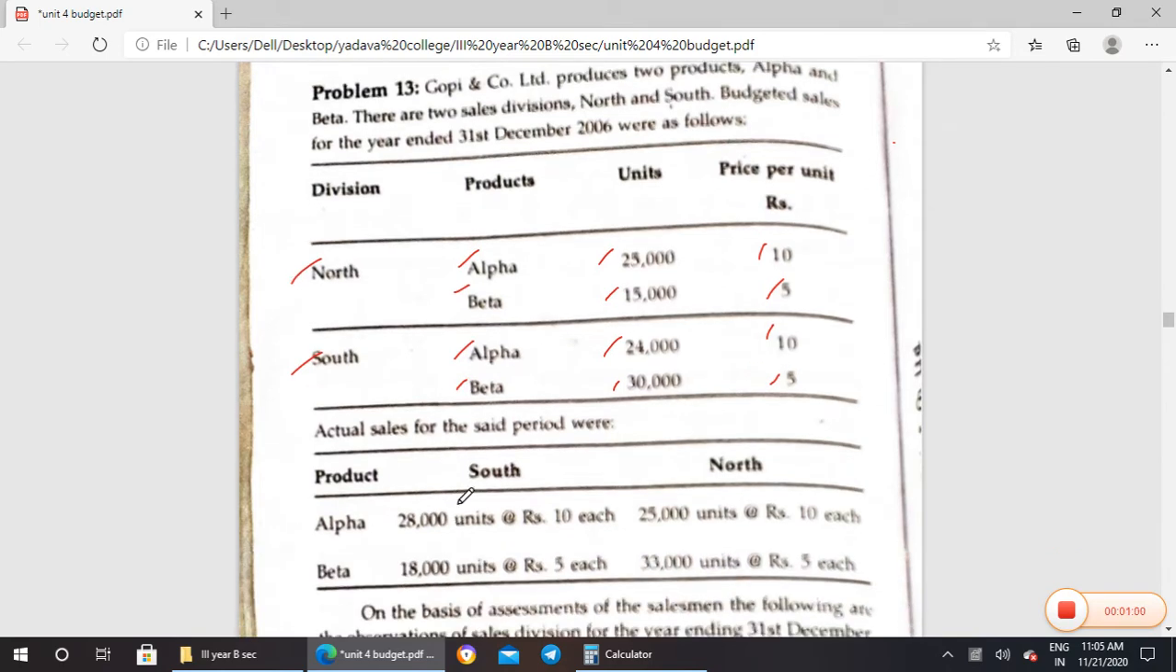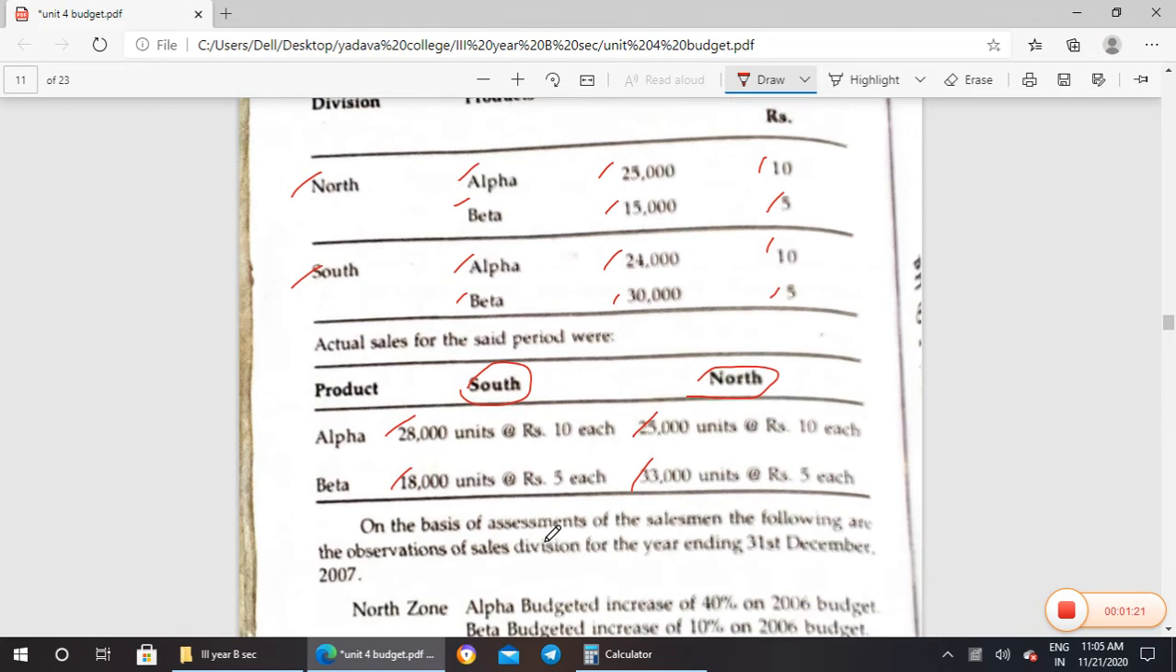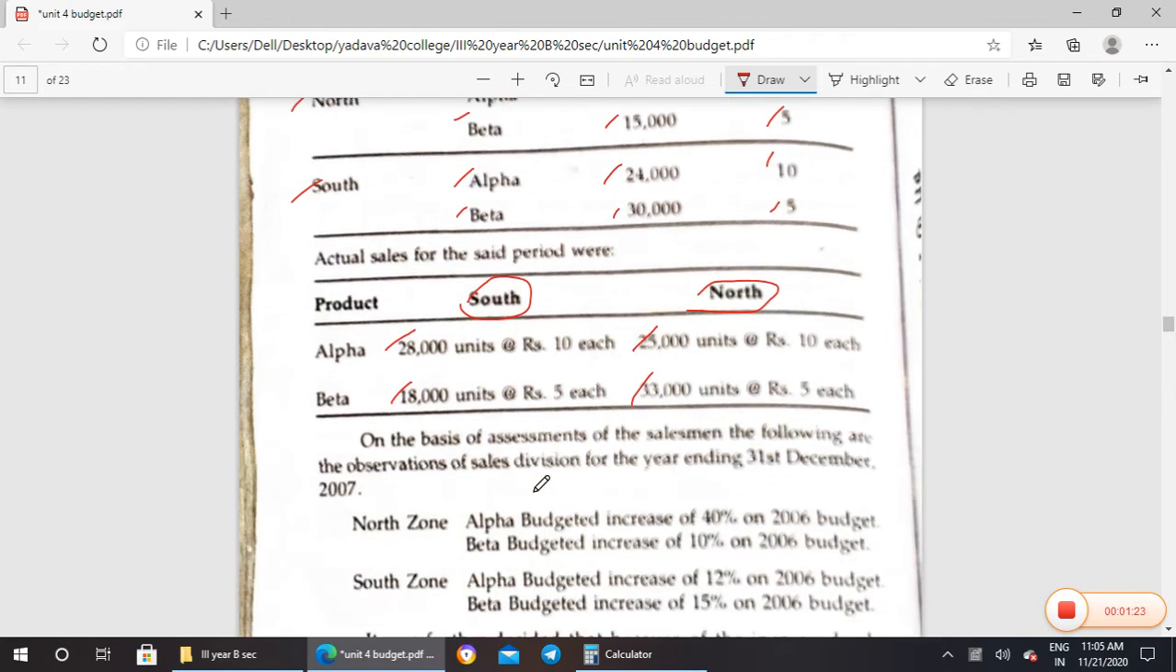Actual sales. So the actual sales of the year December 2006, they have given 28,000 for Alpha, then 18,000 for Beta in South Zone. In North Zone, 25,000 units and 33 units. So this is the actual sales they have given. Additional information they have given about all these things. They are asked to prepare for 31st December 2007. The estimations also they have given.